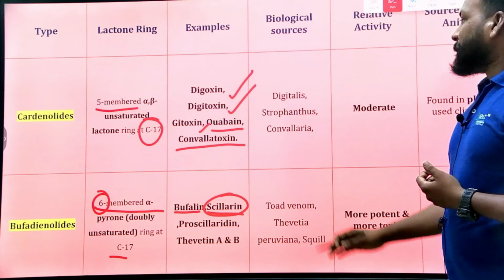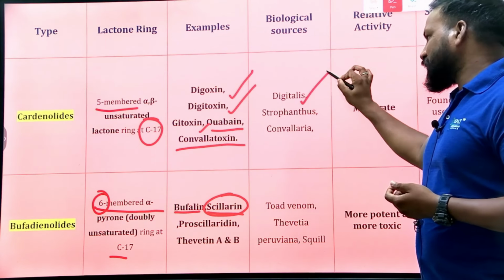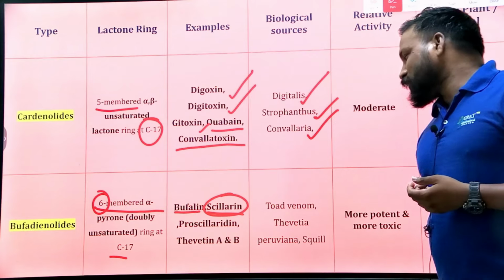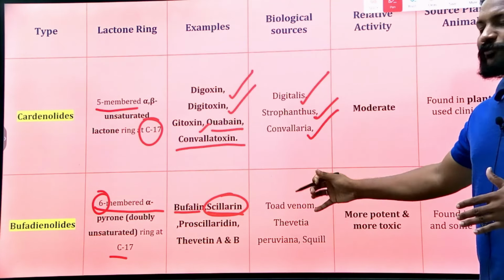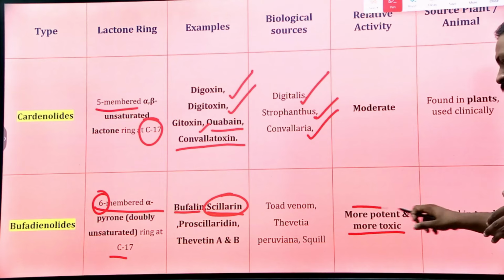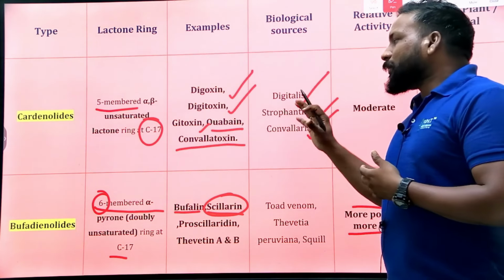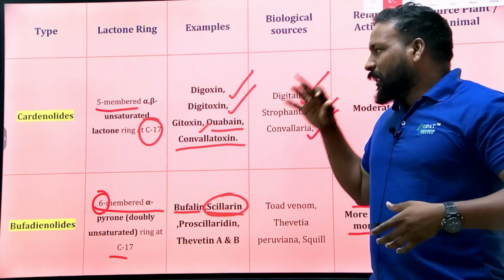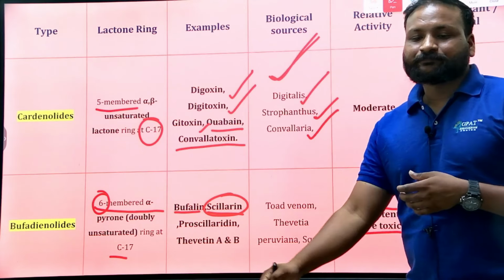These are the best examples for bufotoxin or bufadienolides. When you see the sources, digitoxin is obtained from digitalis, strophanthin from strophanthus, and convallatoxin from convallaria. But do remember this one, bufotoxins are more toxic, more poisonous in nature, more toxic and more potent. That's the reason, mostly for the cardiotonic property, for cardiac treatment, people will rely on cardenolides only. Clear?